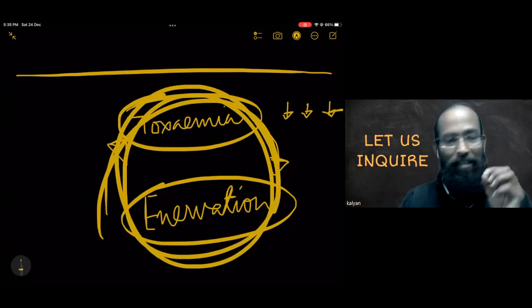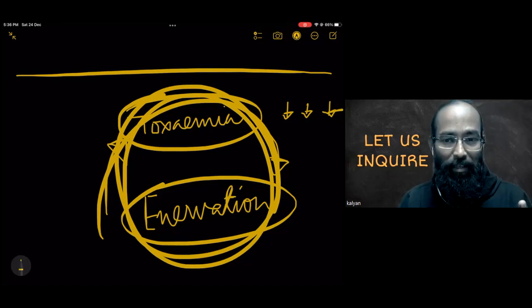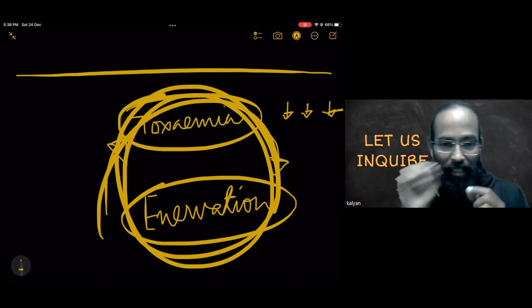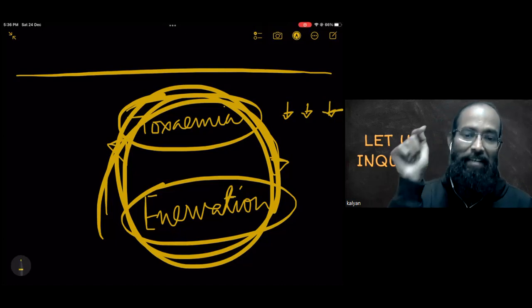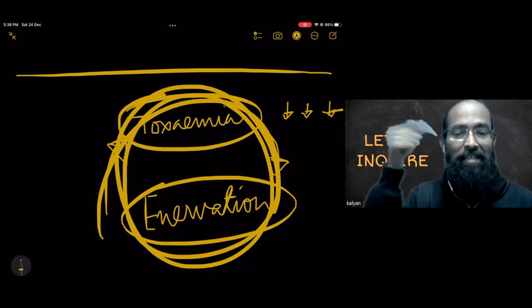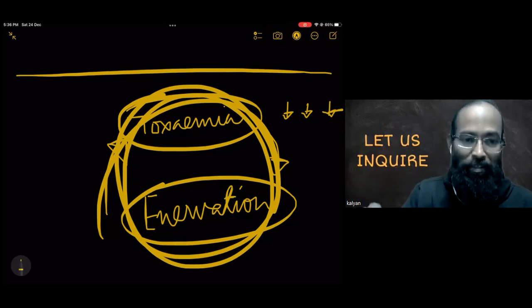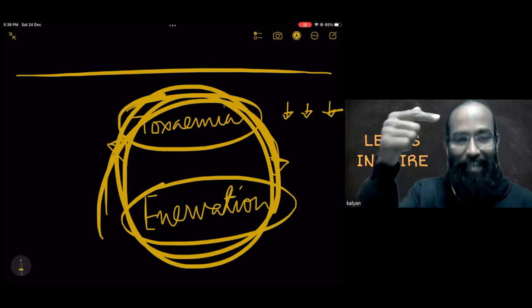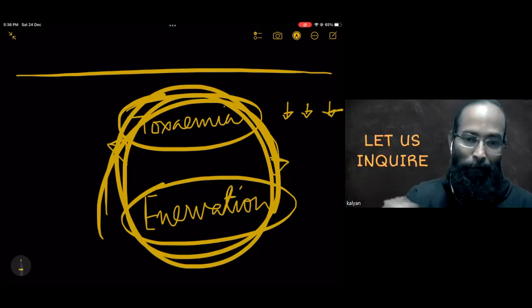No matter if it is a small quantity of toxin accumulation, within no time it may become very, very massive toxin accumulated within the body. Because a small amount of toxin also needs energy, and this is an additional load on the innervation, and the additional load of the innervation will bring another load in the toxin, and then the toxin again brings the extra load in the innervation, and that flux.